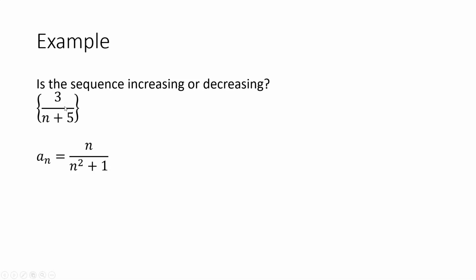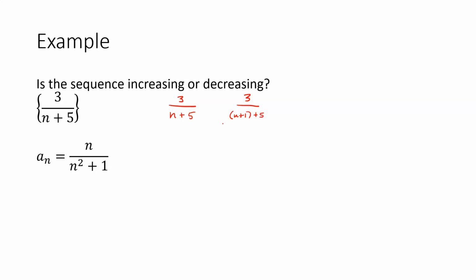What about these examples here? So consider the sequence 3 over n plus 5. How can we show that this is an increasing or decreasing sequence? Well, if we go back to the definition and we compare the n plus 1 term with the nth term, so if I look at the nth term, 3 over n plus 5, and I compare that with the n plus 1th term, replacing n with n plus 1,